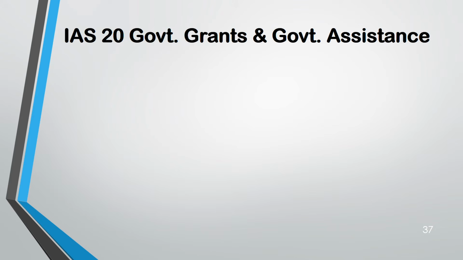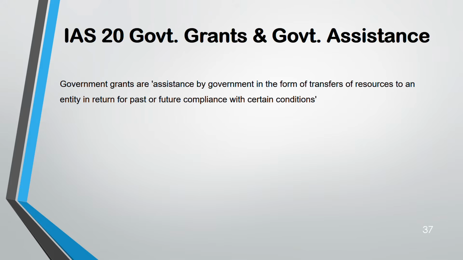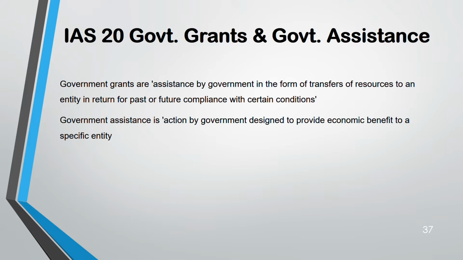Now, IAS 20, a very small, easy standard, deals with two things: grants and government assistance. A government grant is where the government is giving us some kind of transfer of resources, because in the past you must have complied with certain conditions, or in the future you're going to comply with them. Government assistance is an action by government to provide economic benefit to a specific entity.